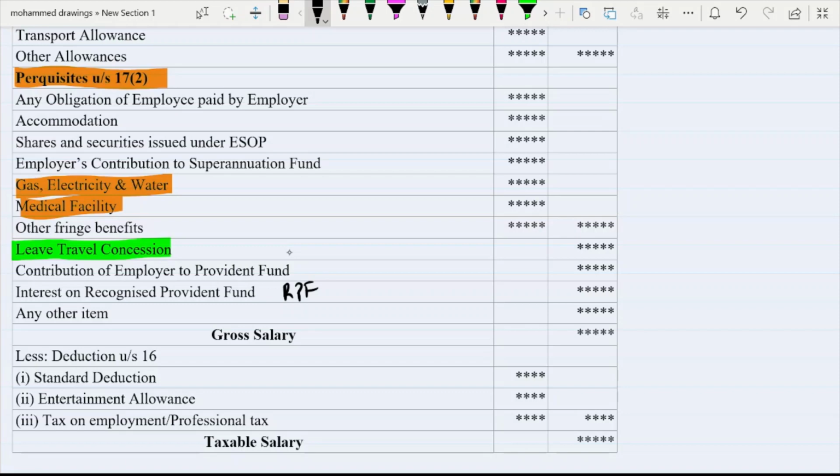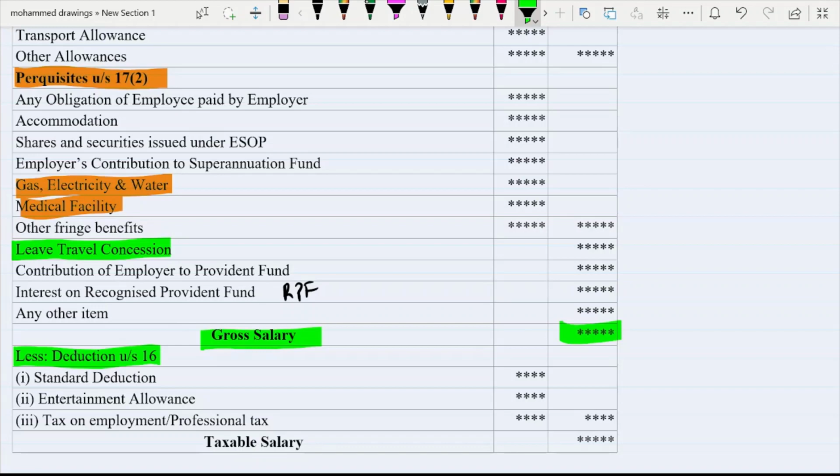And any other item which is not covered in 17.2, if it is provided by employer in the terms of facility, then it is considered as perquisites. Now if you make total of all these things, basic salary, dearness allowance, all types of allowances, all types of perquisites, you will get gross salary. And from gross salary, you will get three deductions under section 16.